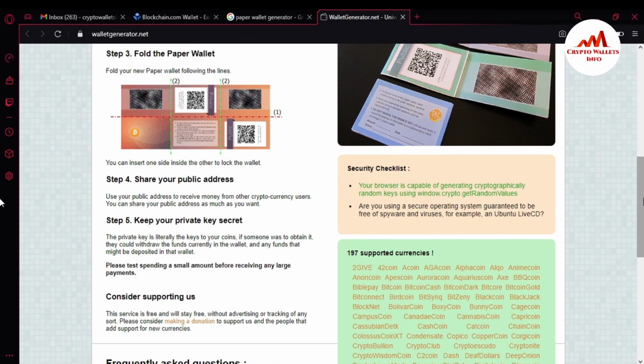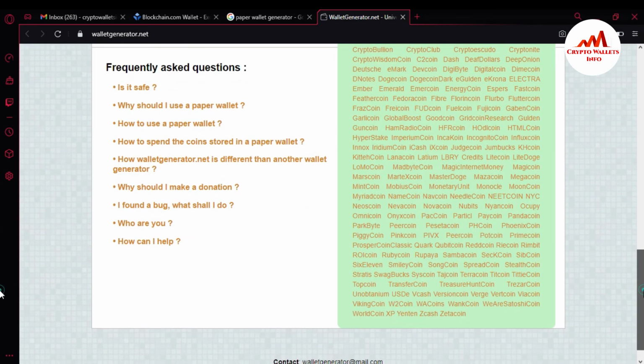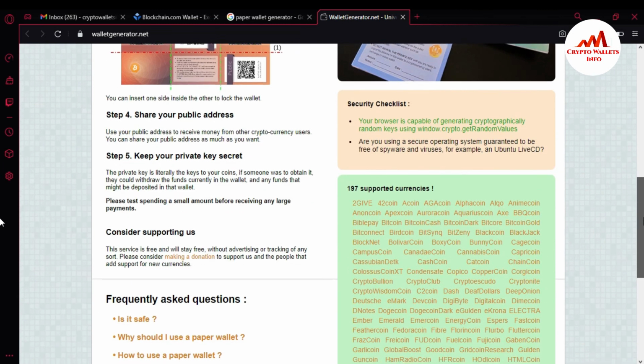Step number 5, keep your private key secret. The private key is the key to your coins. If someone obtains it, they could withdraw the funds currently in the wallet and any funds that might be deposited in the wallet later. So here you can read this option or this step. If you share your private key, then any person can withdraw your amount from your wallet. So don't share your private key with any person.